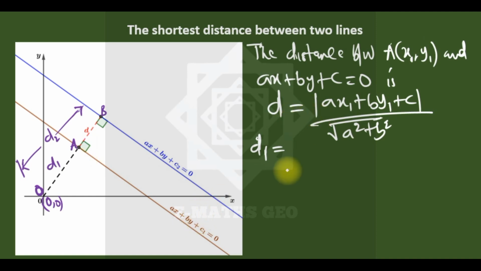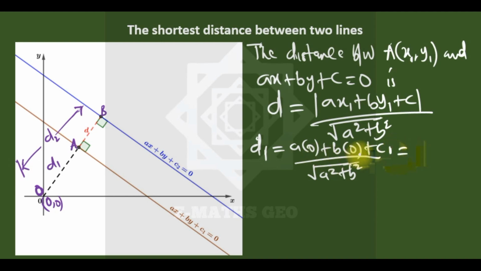So the distance is now a times 0 plus b times 0 plus c1 over square root a squared plus b squared, which is now c1 over square root a squared plus b squared.